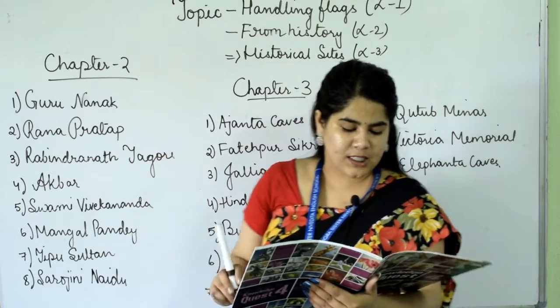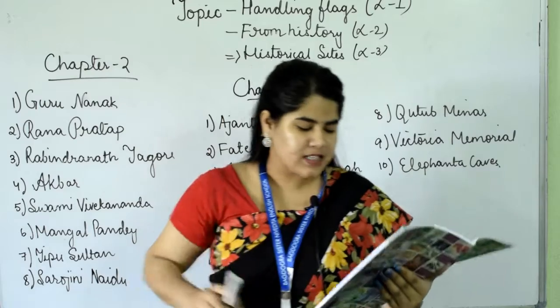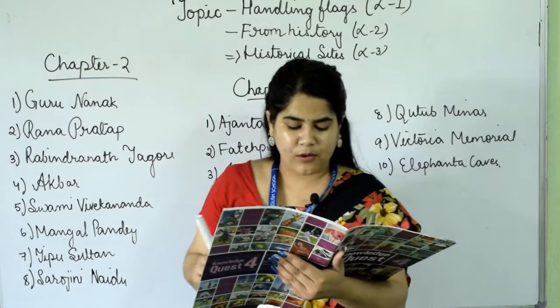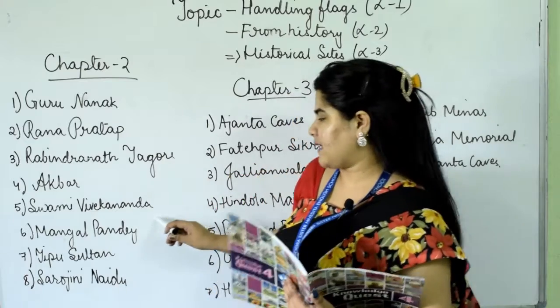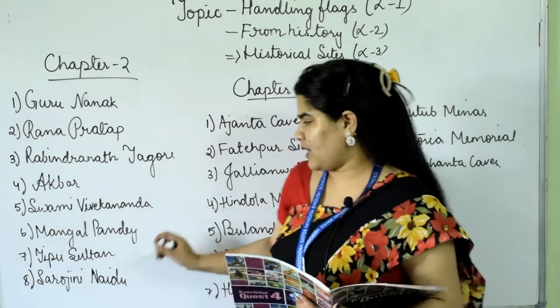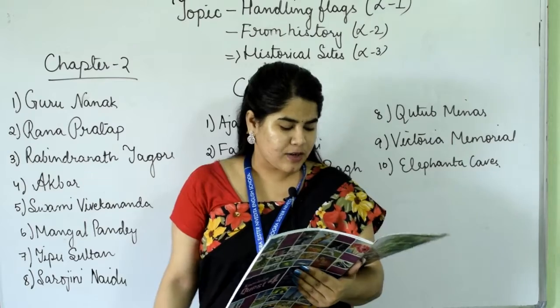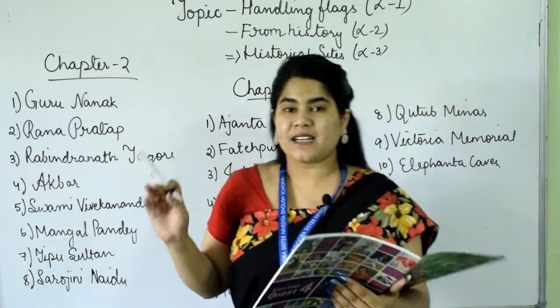6th one, the first martyr of revolt of 1857. This sepoy opposed the use of greased cartridge. He was later hanged. He was Mangal Pandey. Okay, number 6th. 7th, he was a brave soldier and a brilliant general.